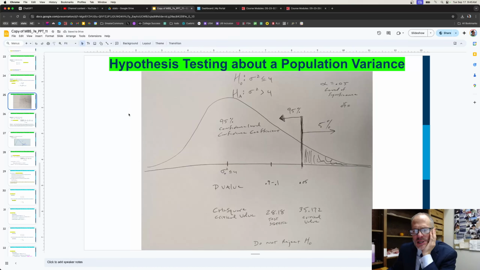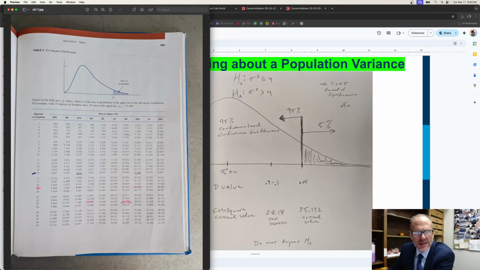All right, so here's this drawing. And I like this a lot better. So the p-value, so again, if we were to look at this image, and so there's the image, right? At 23 degrees of freedom, we had a test statistic of 28.18, which is right between those chi-square values, which puts us between 0.9 and 0.1. So it's going to be closer to 0.1 just because we're closer to 32.